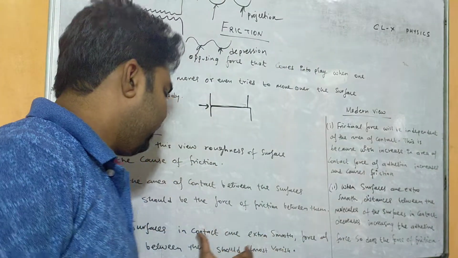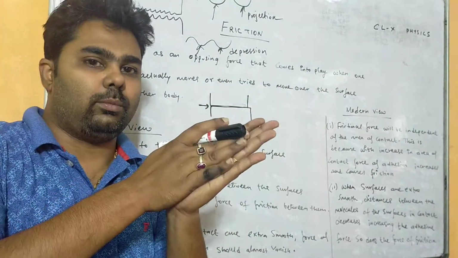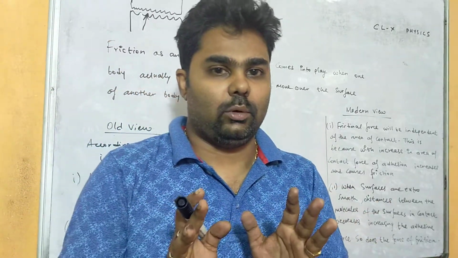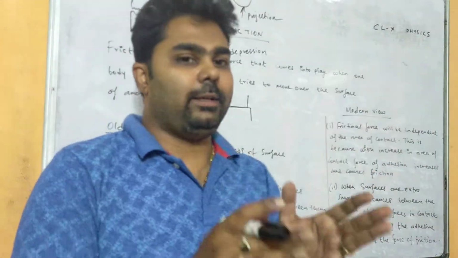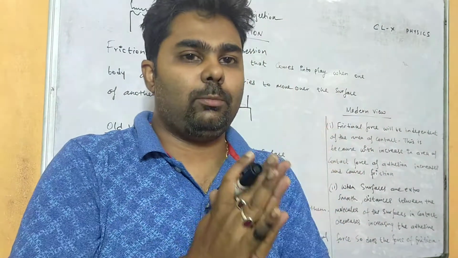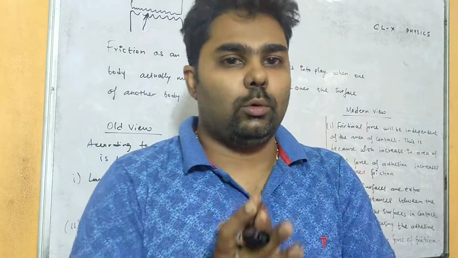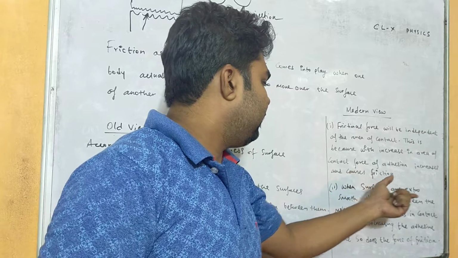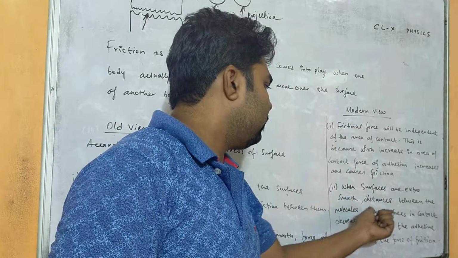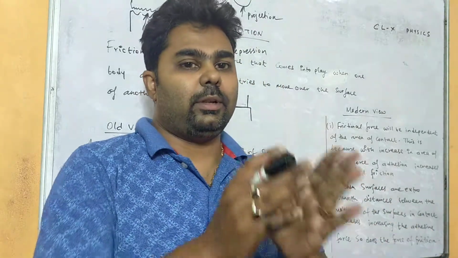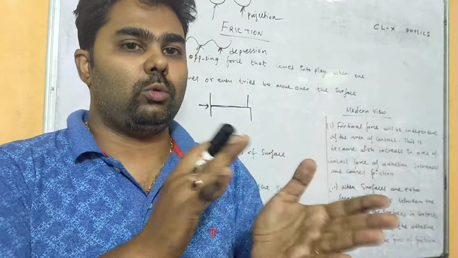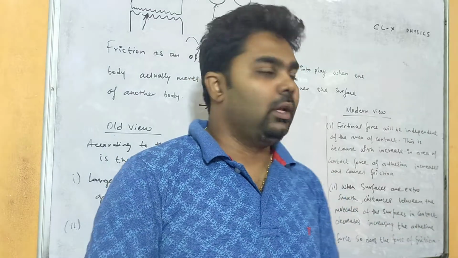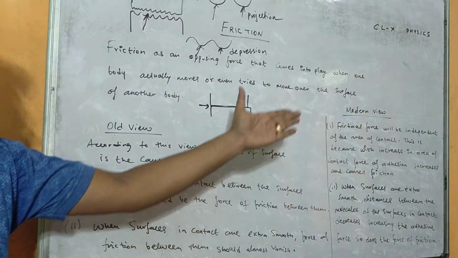So in the old view it was said that if both substances are extra smooth, their friction should be less, that is, there would not be any friction. But in the modern view it is said that if the surfaces are extra smooth, then the force of friction will again be more, because in that case the adhesive force will be more. So when the surfaces are extra smooth, the distance between the molecules of the two bodies in contact decreases, thus increasing the adhesive force, and so does the force of friction. So this was the old view and this was the modern view.